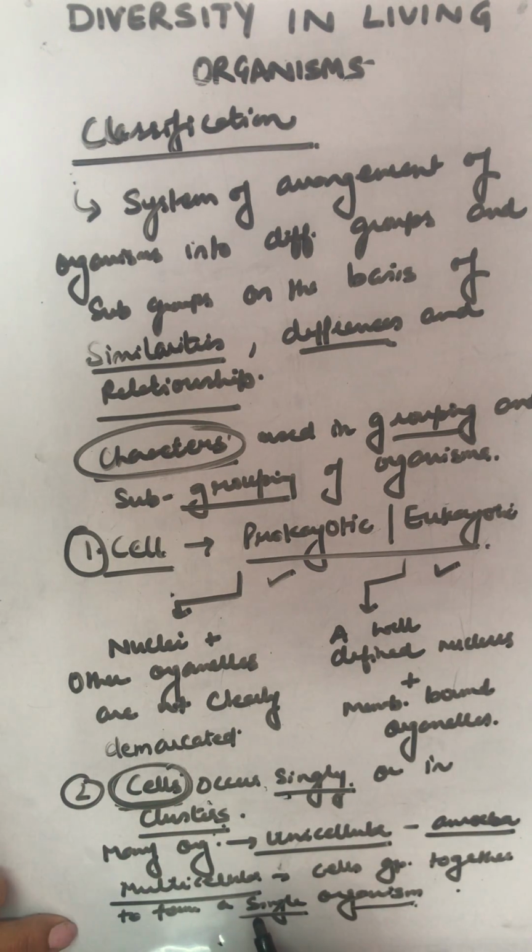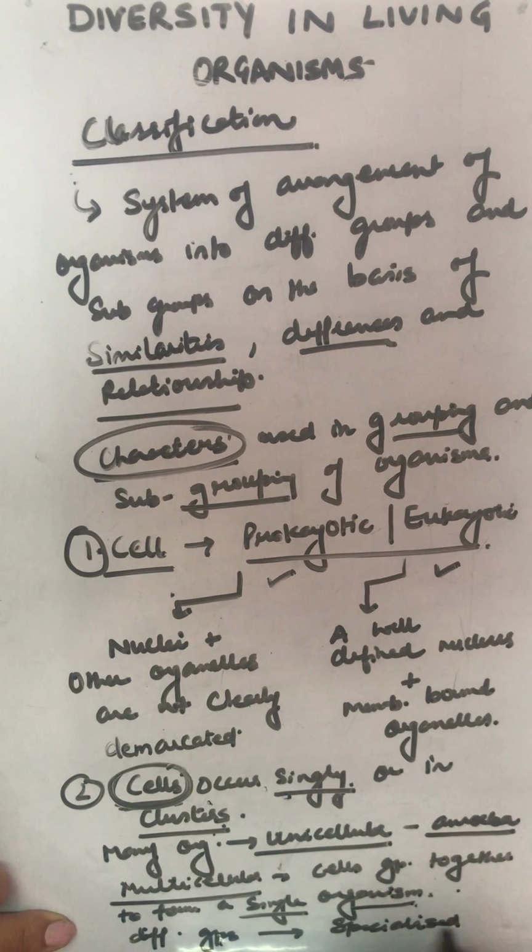Here in multicellular condition, different groups of cells carry out specialized functions. We can take an example of insect body, frog, lizard, we human beings. The multicellular condition is basically a group of cells which will function together.